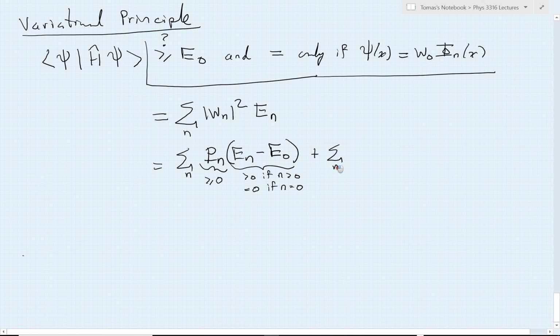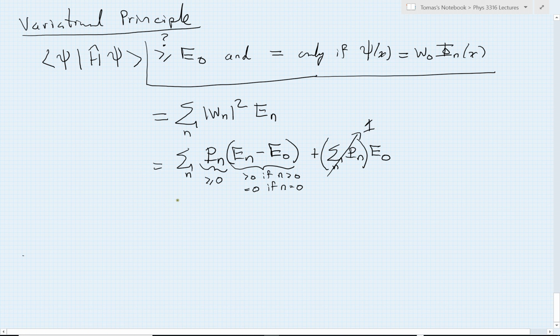I can add back the piece I had taken out, the sum of the Pn times E0. And nicely, you will notice, E0 is a constant, so I can pull it out of my sum. And finally, we know, of course, always the sum of the probabilities has to equal 1. So this term, whatever it is, gets added to E naught. And that's what I'm looking at. And the beauty is I want to compare this to E naught.